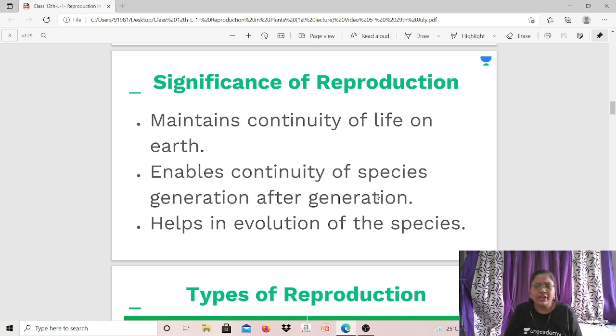Take our example, human ka hi example le lo. Many years back, we were not like this. We were not able to walk erect. Our posture was not erect. We used to walk on four legs. Our entire body was covered with hairs. Correct? We also had a tail. But look at us now, right? There are so many differences that have taken place over a period of time. We don't have our entire body filled with hair. We do have hair, but the length has reduced drastically. Then we do not walk on four legs now.